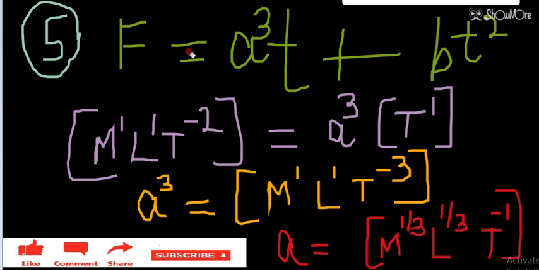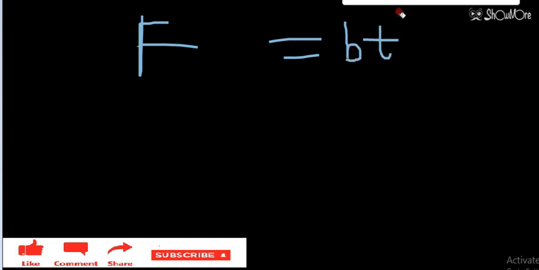In the same way you can equate force equal to BT square, and then you can find the formula for B. So let's see the formula for B now. To find the formula for B, put force equal to BT square. In this case we are not required to take a root on any side because simple B is given there.